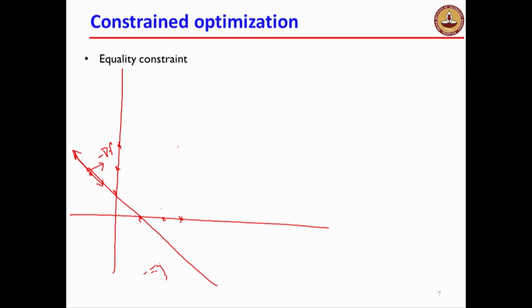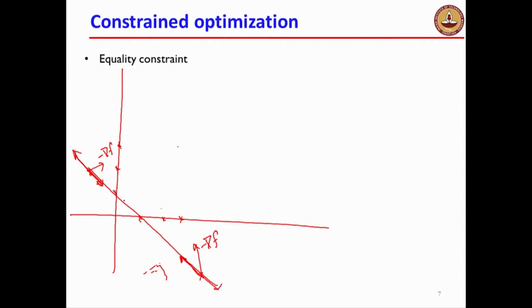Likewise, let's take some other point and ask whether this could have been an optimal point. Here minus grad f is again pointing along this direction. At this point I can go here or here. If I take minus grad f and try to get the component along this direction, I get a non-zero component. So if I go along this direction, function value decreases. If I go along this direction that I am pointing, f decreases. So neither of these two points could be an optimal point.